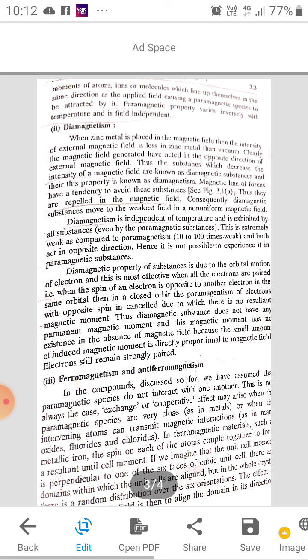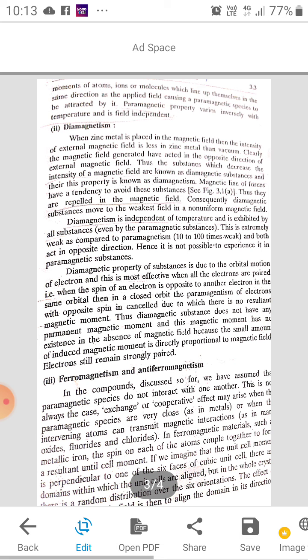Diamagnetic property of substances is due to the orbital motion, and paramagnetism is due to the electronic motion of the compounds or the metals and the elements.